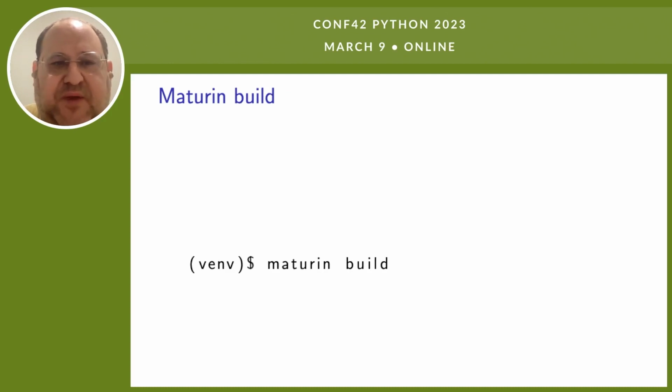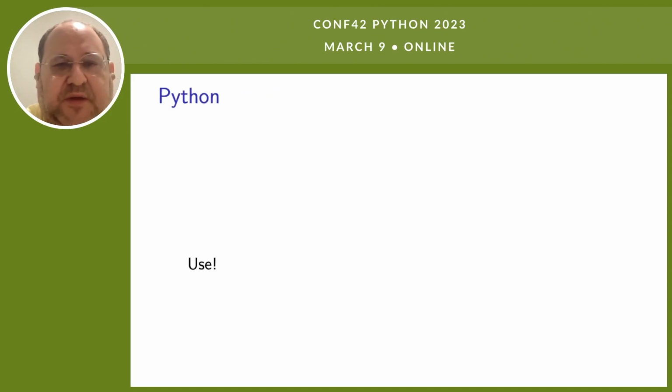It will give you a great wheel. And by a great wheel, I mean it will be CPU specific. So if you want to support more than one CPU, you need to build it on more than one CPU architecture. And obviously, Linux, Mac, and Windows will need different wheels. But it will provide you a manylinux wheel, right? So that's all taken care of for you just by using Maturin without thinking hard.